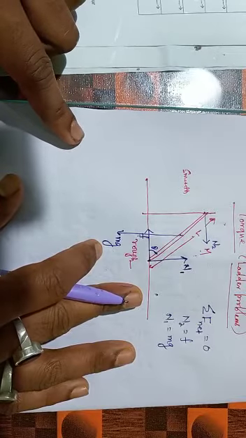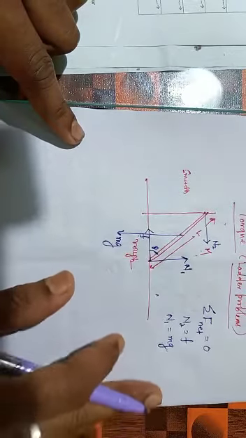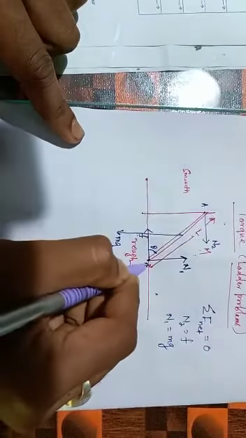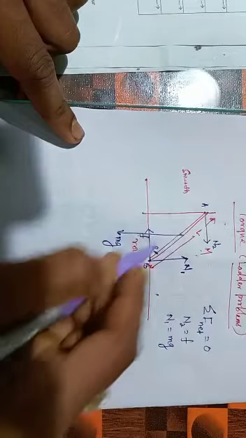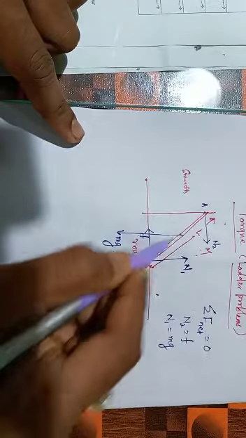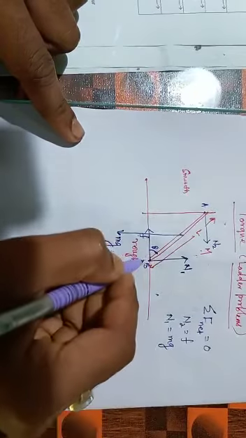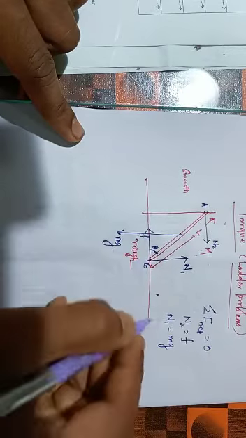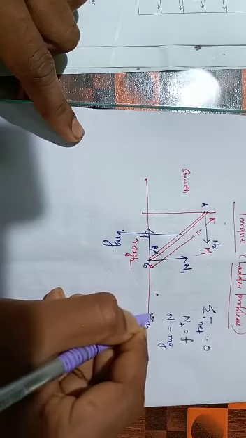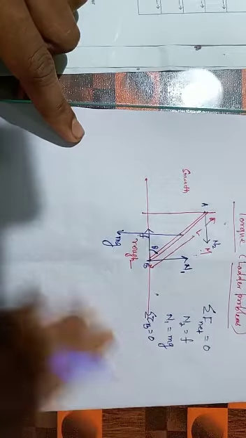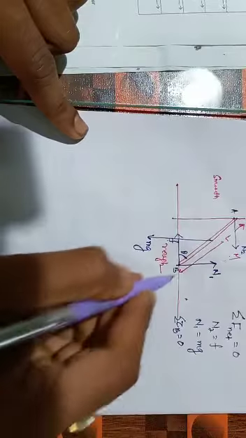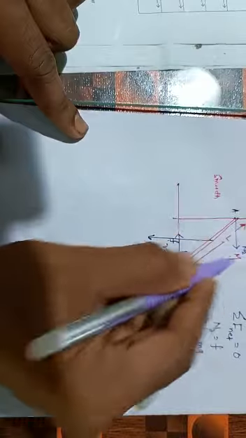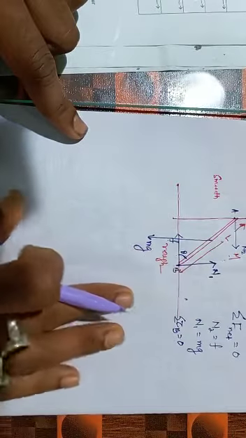Now I will write that the tau net of the system must be 0. Give a name A and B; you can choose any point on the ladder. I can choose the point where maximum forces are eliminated. So I will choose the torque about the point B, net torque about the point B must be 0. So how many forces are we eliminating? 1, 2, and here 3 and 4 forces, and I will write the torque about the point B.